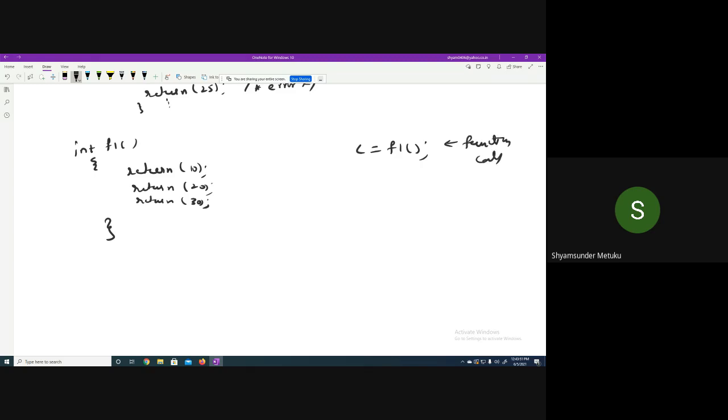Function call c is equal to f1, where the function definition is this one. What is the value of c? c is only one memory, no? So how can it be 10, 20, 30?